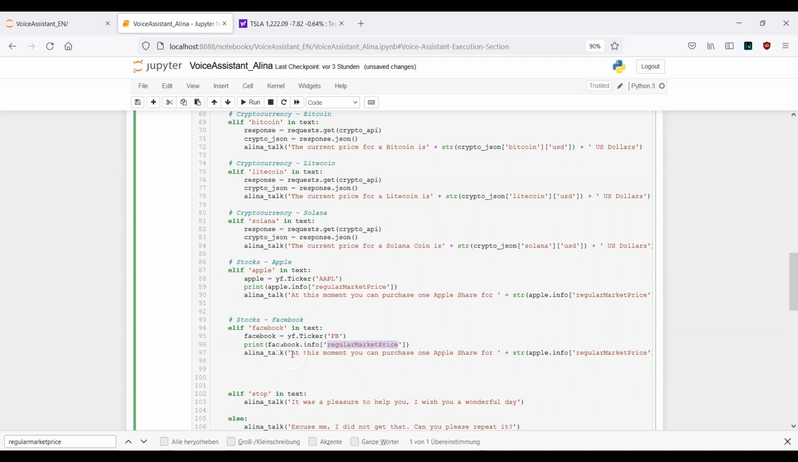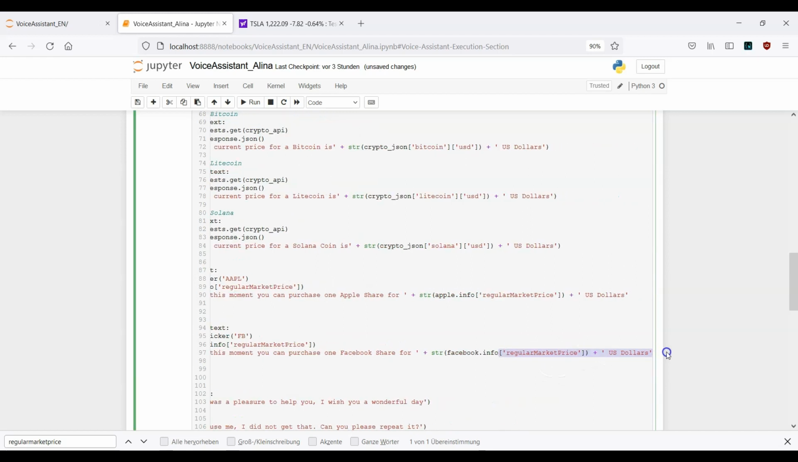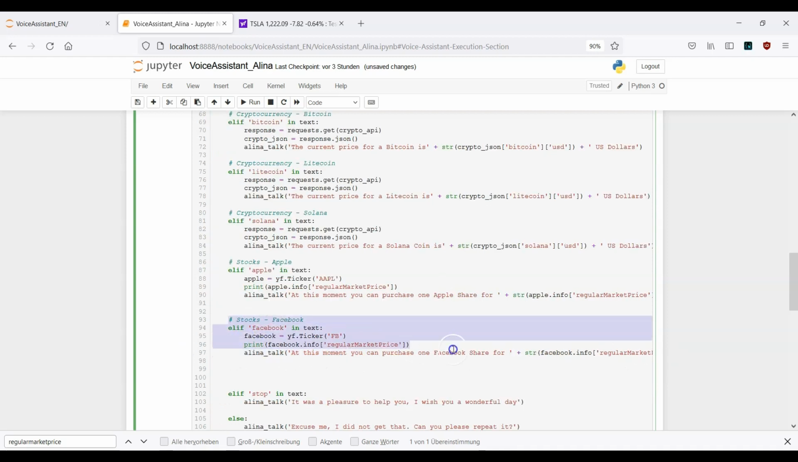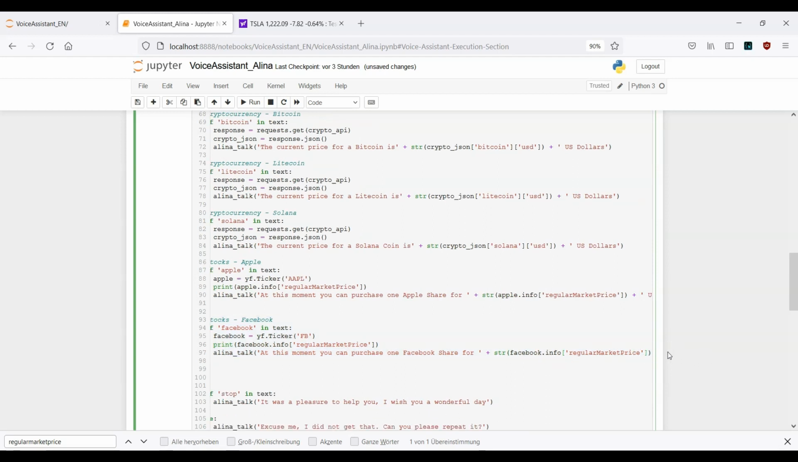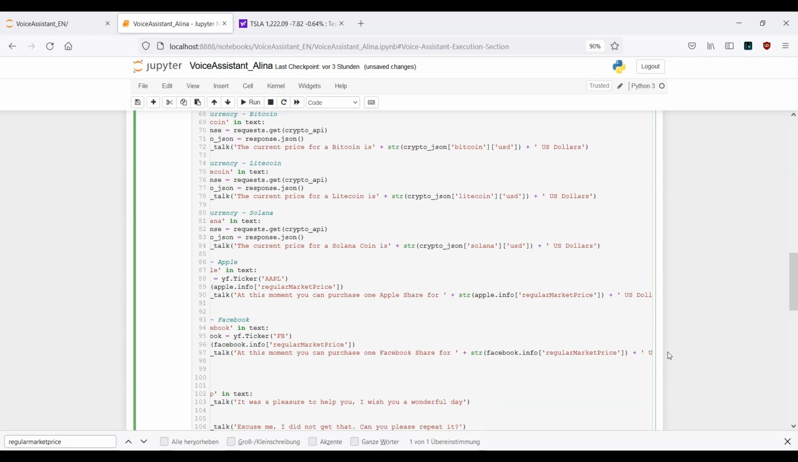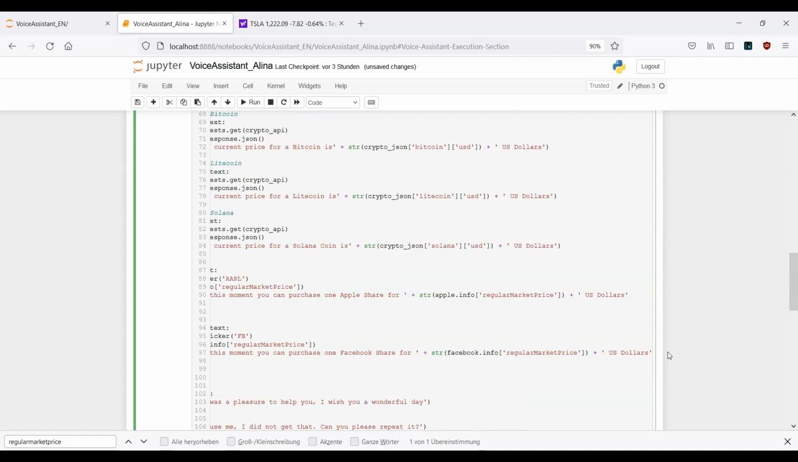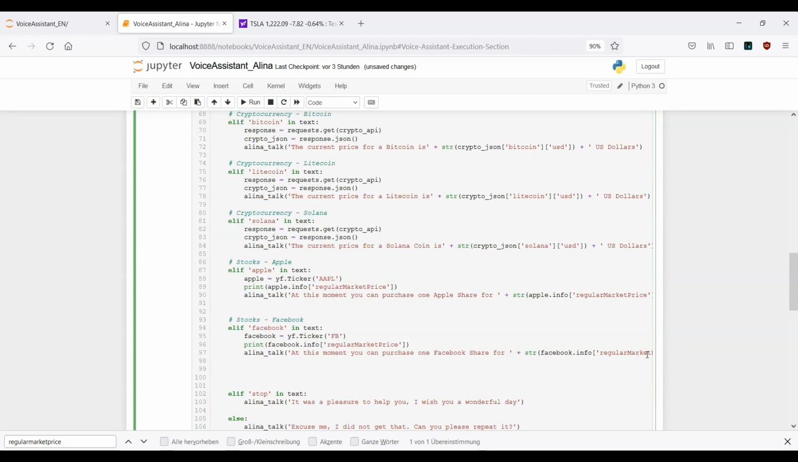And here we want to get back the response. At this moment you can purchase one Facebook share for facebook.info, okay, US dollars. This looks fine. Finally, copy this one again. And in the next line, give me just one second. Here, I want to get to the next line actually. Okay. And now this should work.